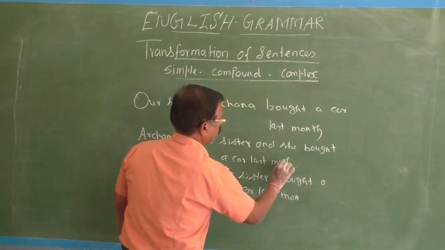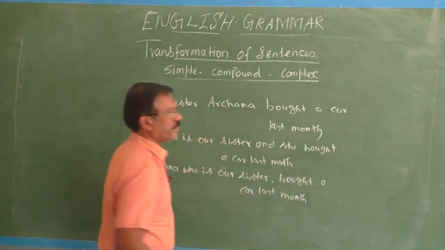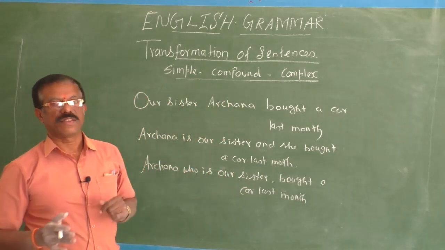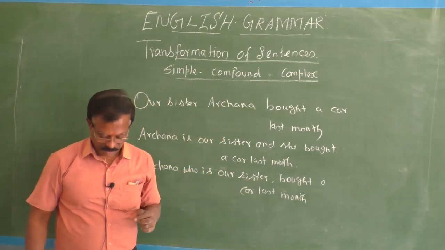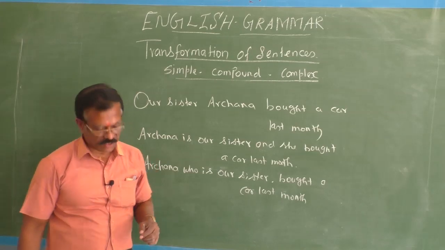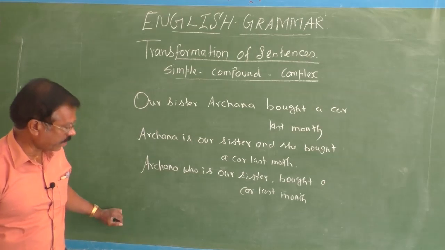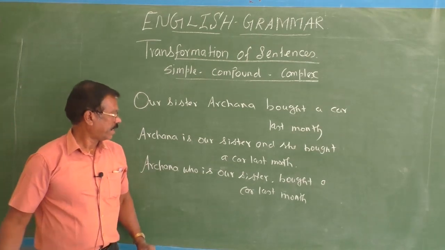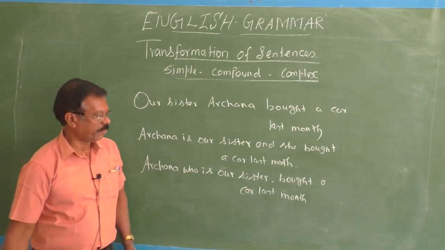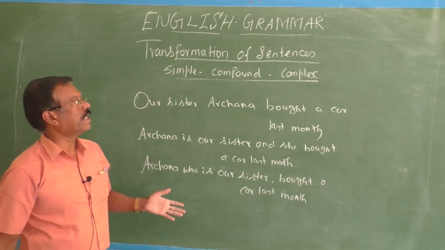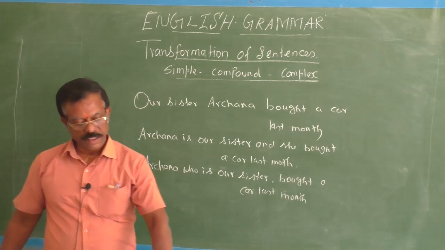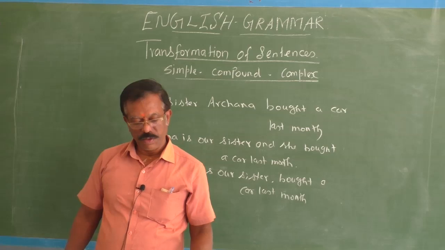So using the relative pronoun that stands for the person, you can change this given simple sentence into a complex sentence. Okay, then I'll give you the last sentence.